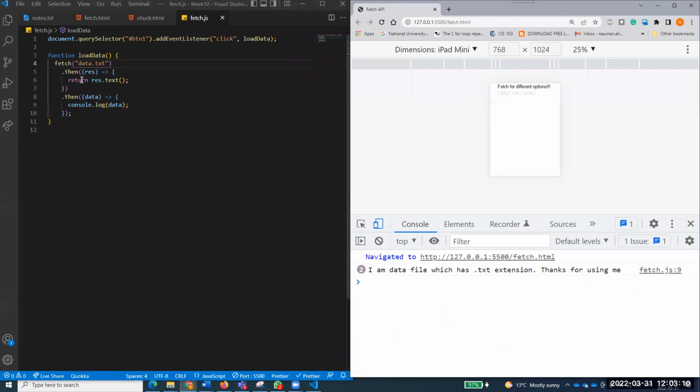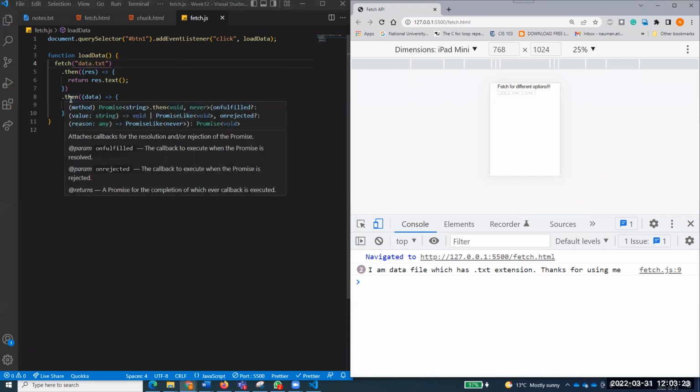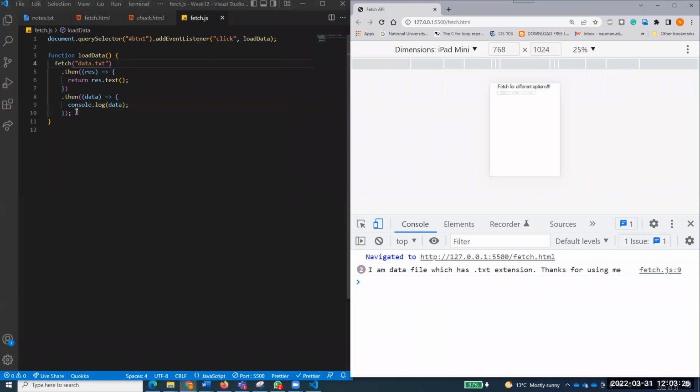So as Clev said, yes, the promise that is returned from this fetch is the first promise, and response.text is another promise. When response.text is done, that will return the original data, and I can catch that in .then again, and I can work with that data over there. Can we also fetch the endpoint? Exactly, Clev, that is what you have to do, by the way.